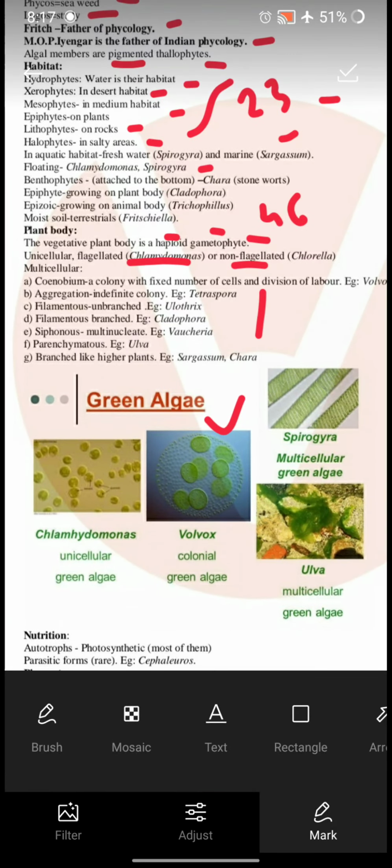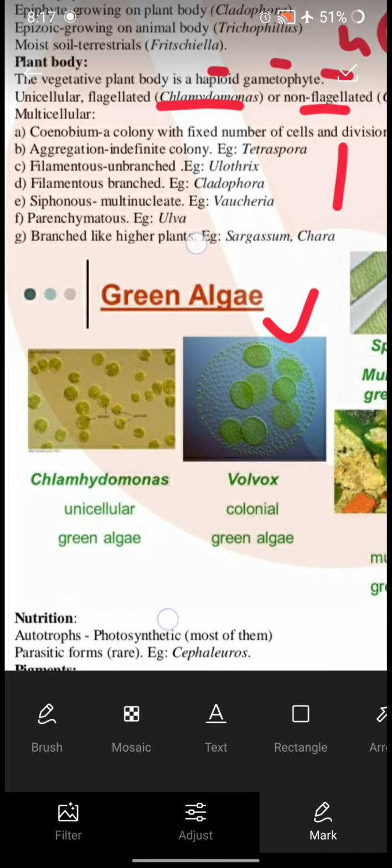Aggregation, indefinite body, Tetraspora. Filamentous, unbranched, Eulothrix. These are all examples of different types of algae according to their structure. You can see the diagrams here also.